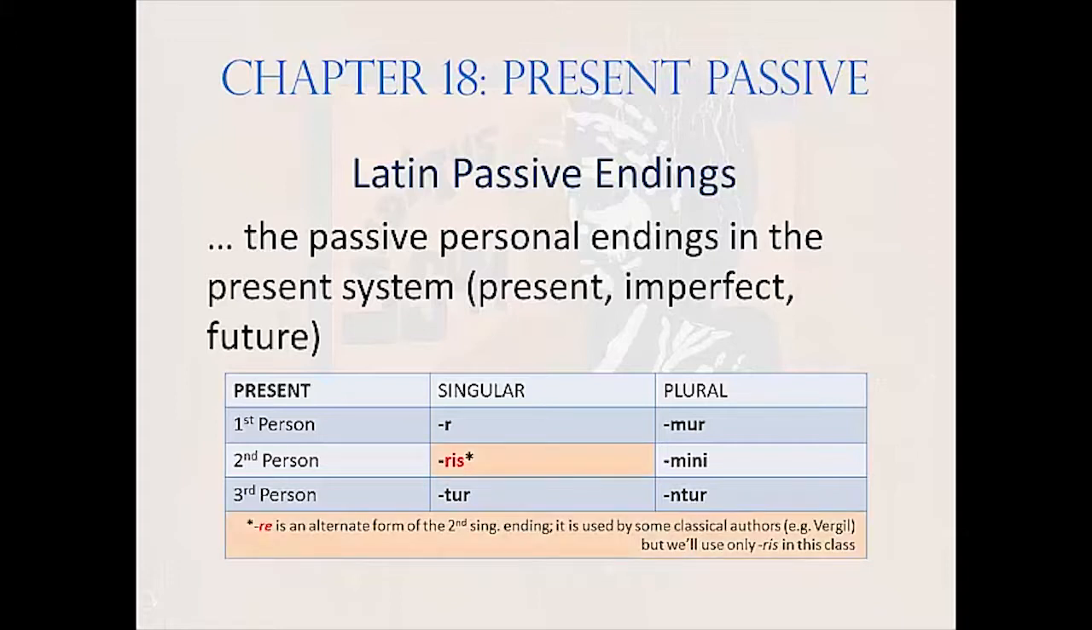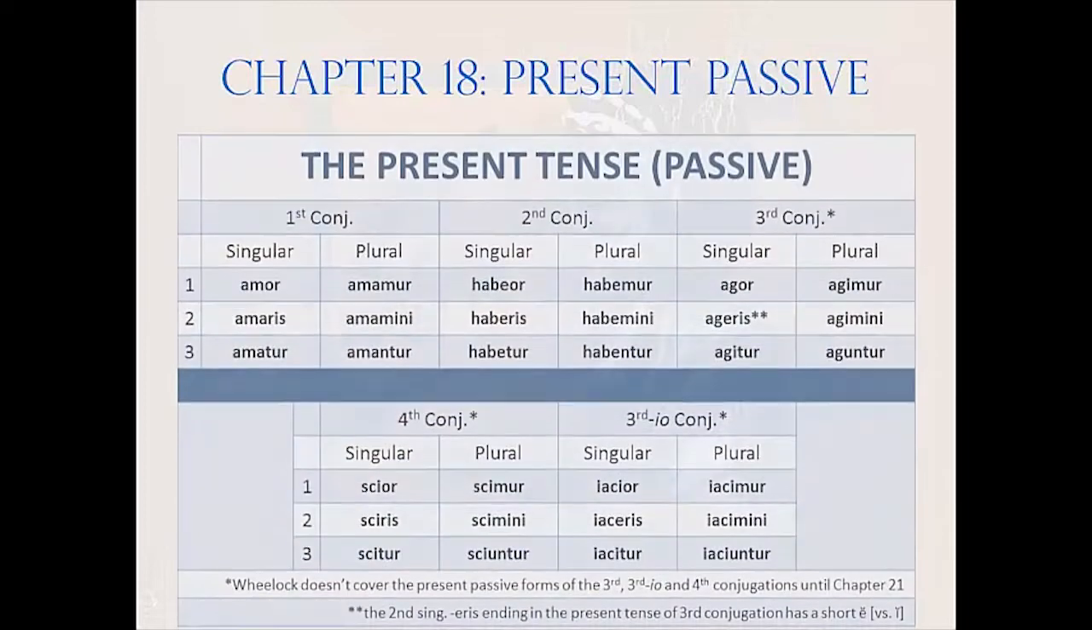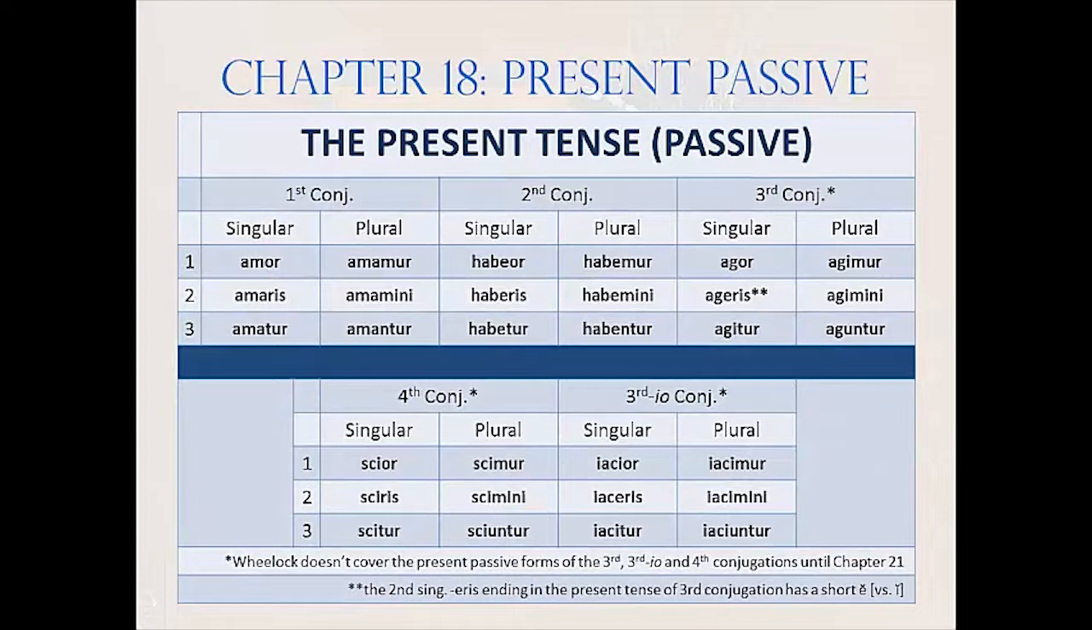Note that the second person singular, ris, sometimes appears in a shorter form, re. Many classical authors, like Virgil, use re quite often. However, in this class, we're going to stick with just one ending. I think one is enough, don't you? And we'll use only ris. When those endings are attached to a present base, they produce the following verb forms. While Mr. Wheelock doesn't introduce the present passive system of third io and fourth conjugations here in Chapter 18, he waits till Chapter 21 to do that, I think it's better to introduce all the present passive system at once.